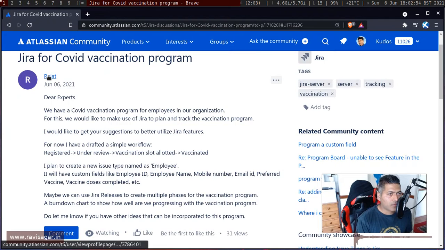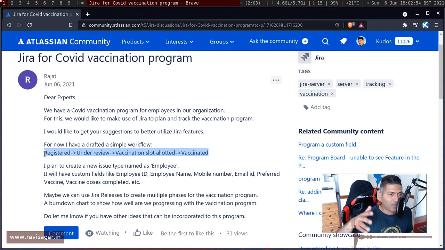So Rajat is trying to use Jira with a workflow in one of the projects, where he's trying to keep track of the process. In this case, when employees are registered for this COVID vaccination in the beginning, then it will be under review. Then, of course, someone will give them a vaccination slot, and finally they will be vaccinated.